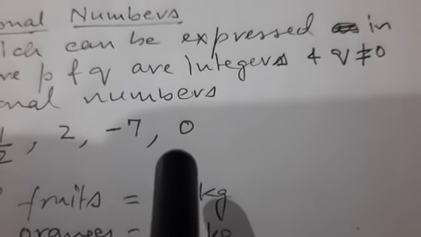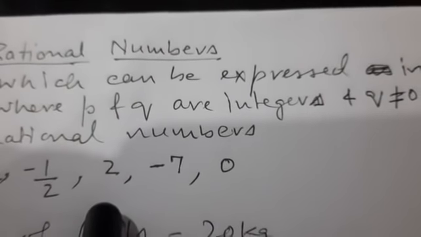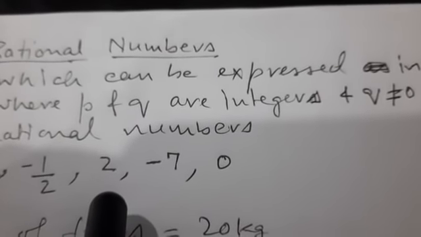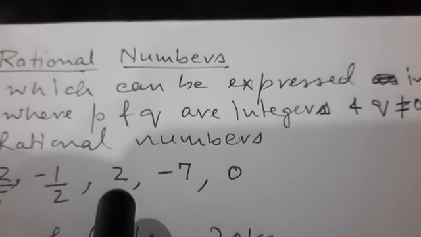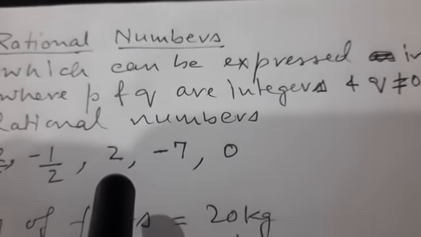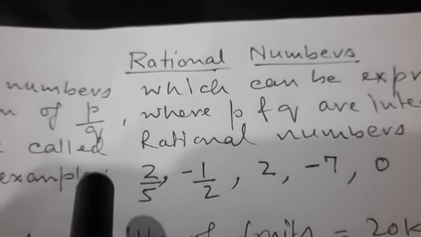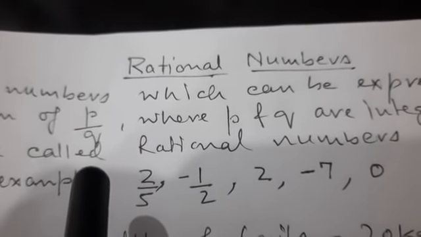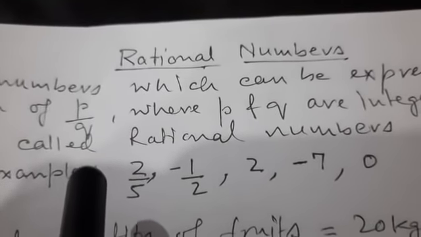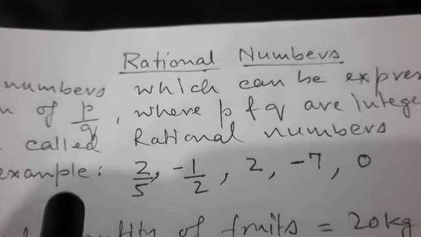The condition here is that the denominator, that is Q, should not be equal to 0. So here we can't write 2 upon 0 as a rational number. So 2 is a rational number because 2 can be written as 2 upon 1. So all those numbers which we can write in form of P upon Q, provided Q is not equal to 0, will be called rational numbers. I hope it is clear what are rational numbers.